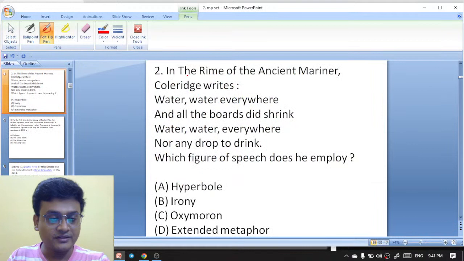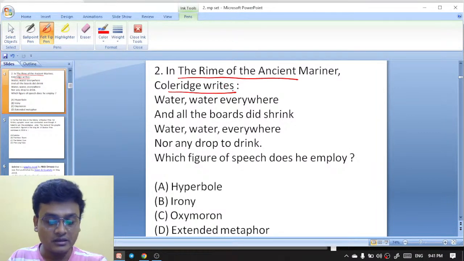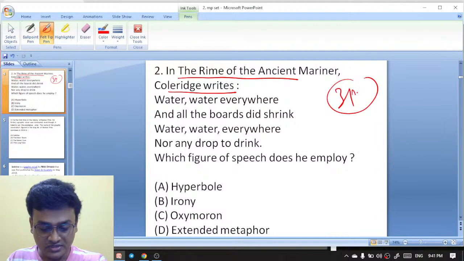Next question. In The Rime of the Ancient Mariner, Coleridge writes. Got it, Arina. Yes, there were 3 passages in CUT, isn't it?